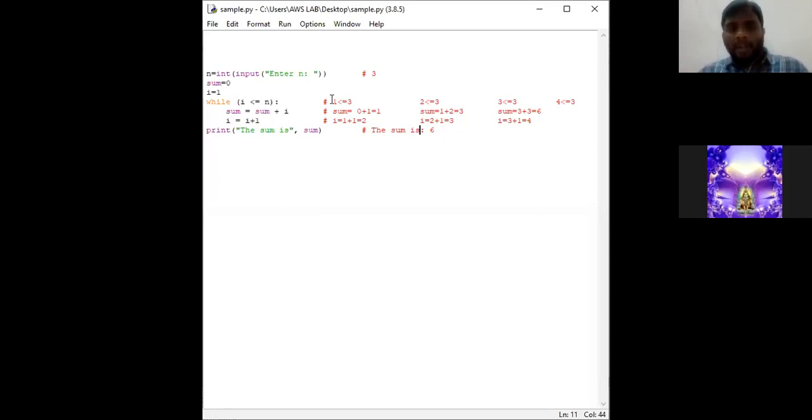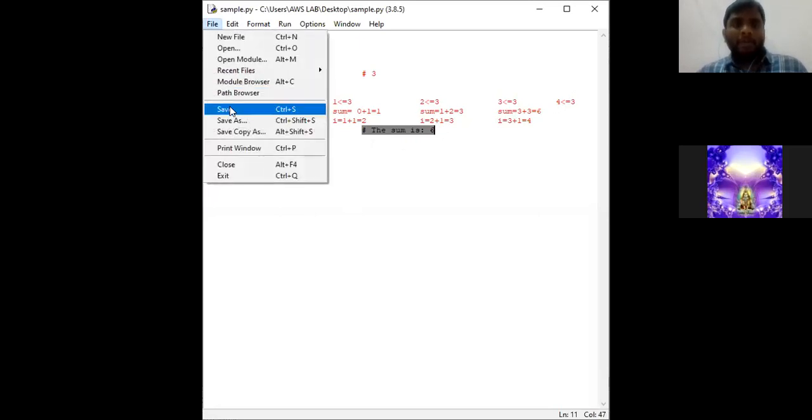These particular 3 lines will be done in iteration 1, iteration 2, iteration 3, iteration 4. The while condition gets into the false condition. Immediately after getting into the false condition, this print statement will be executed. Okay, now we shall check the output.